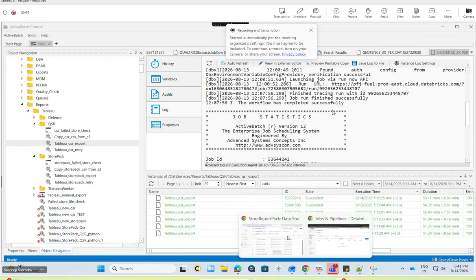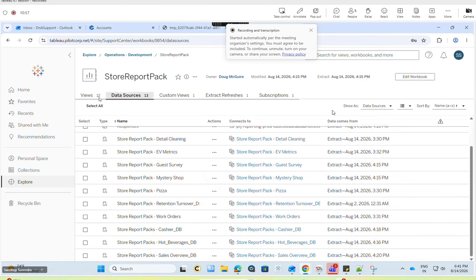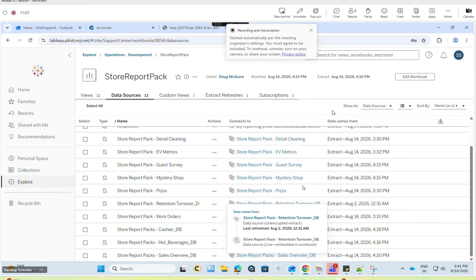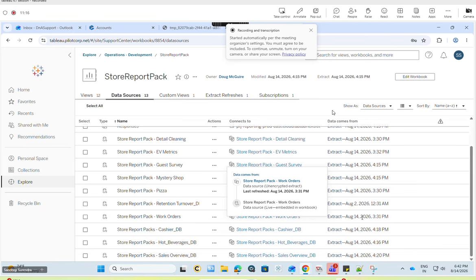If the Tableau server is down, it will be blank. It cannot connect to that data source, to Tableau server. Okay, so Tableau server is up, but let's say for some reason the extracts didn't refresh, so there is no latest data. Some upstream pipeline had some failures, so there is no latest data.